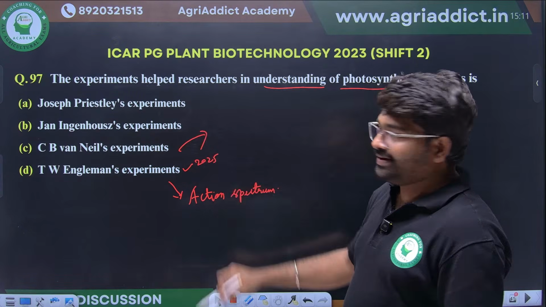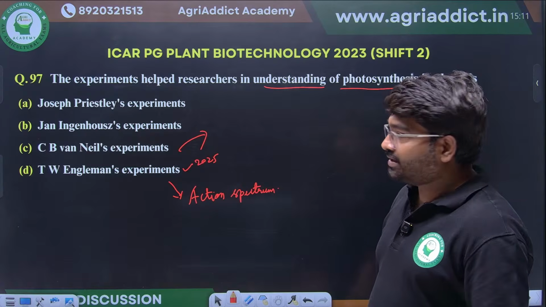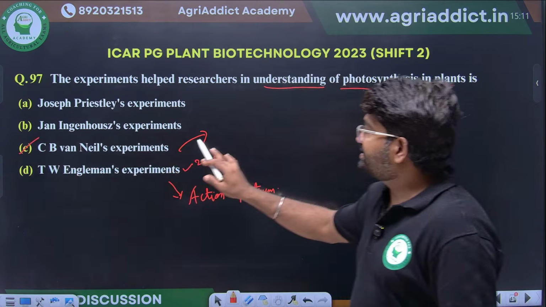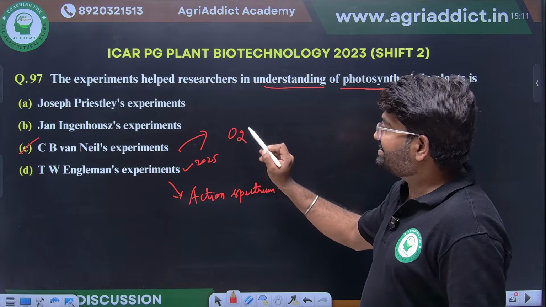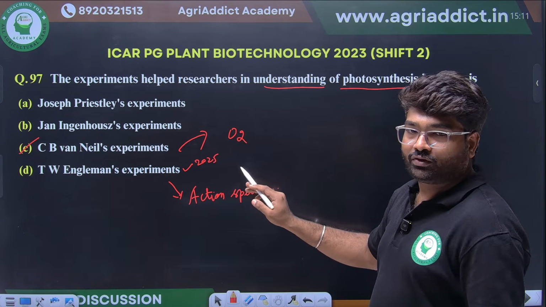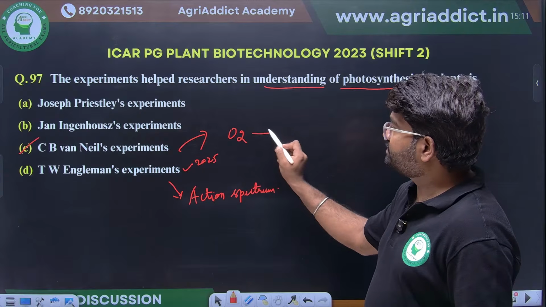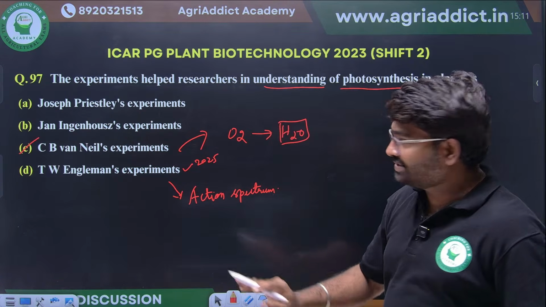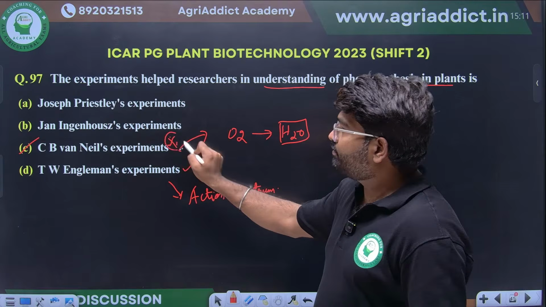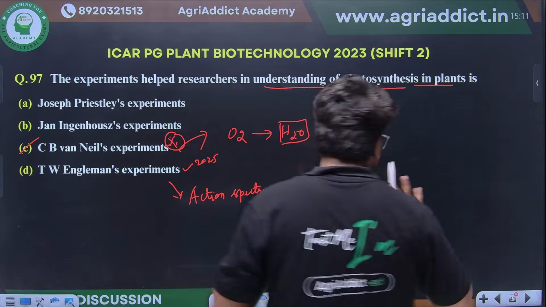Van Niel, what did he do? Yes, excellent, Uday Lakshmi, excellent. Van Niel is the right option. See, what Van Niel predicted means the oxygen released during photosynthesis comes from water, not from carbon dioxide. This is the experimental outcome for Van Niel. This they can ask.